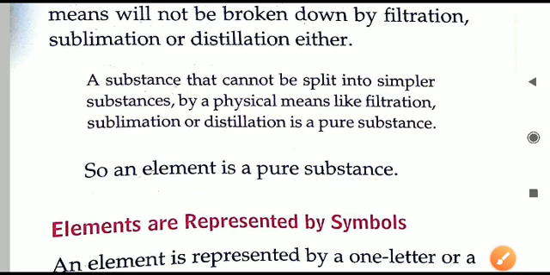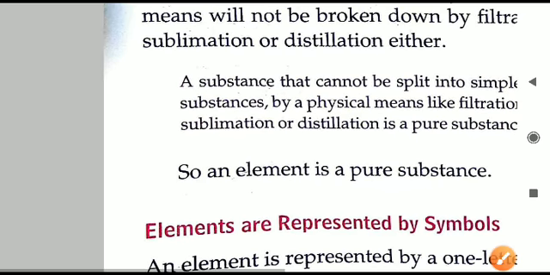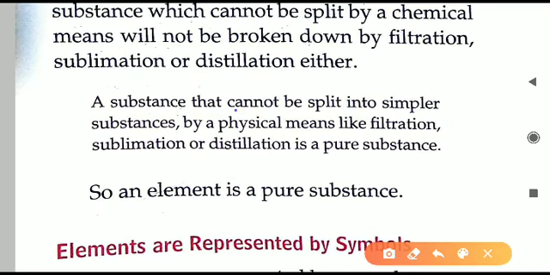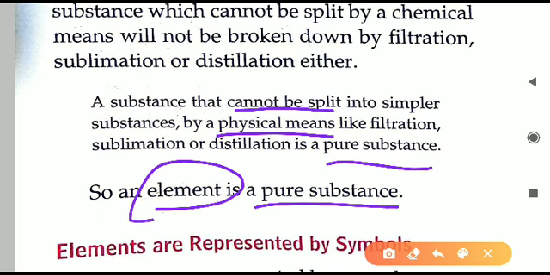How these are done we will see later, but we will not go into details now. If anything cannot be broken down into simple substances by a physical method, it is a pure substance. So an element also is a pure substance.